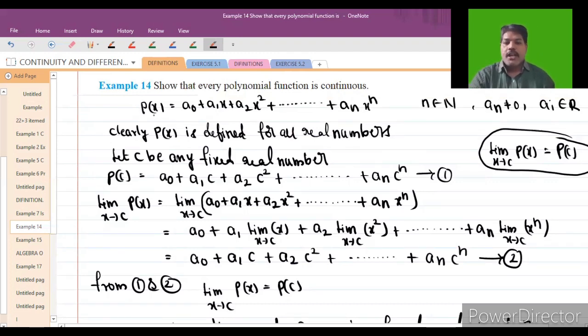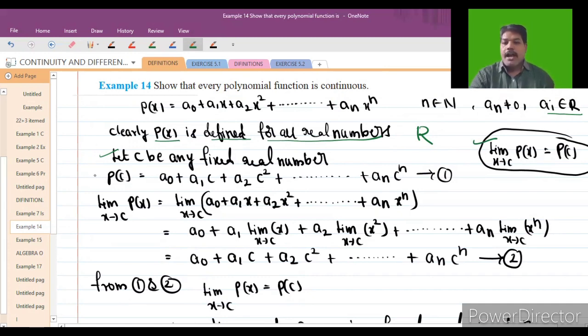From the definition, P of X is equal to the polynomial function A naught plus A1x plus A2x square plus and so on, an into X power n, for n belongs to N, where an is not equal to 0 and ai belongs to R. So clearly P of X is defined for all real numbers, meaning the domain is R. That's why I'm taking let C be any fixed real number, and now we have to prove that limit x extending to C of P of X is equal to P of C.